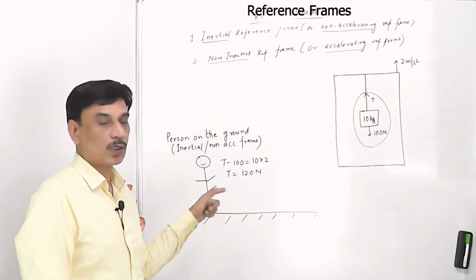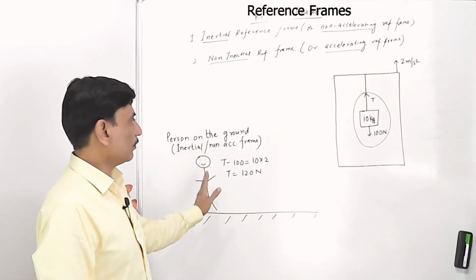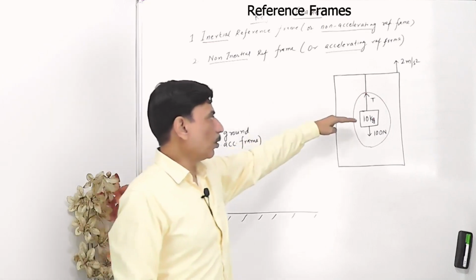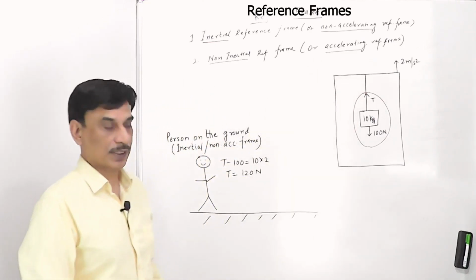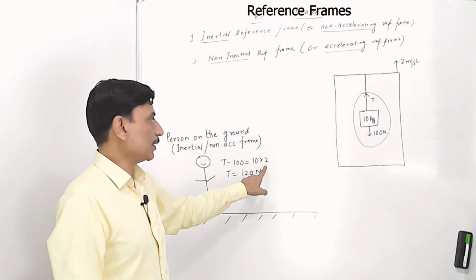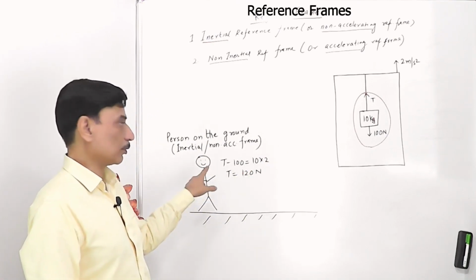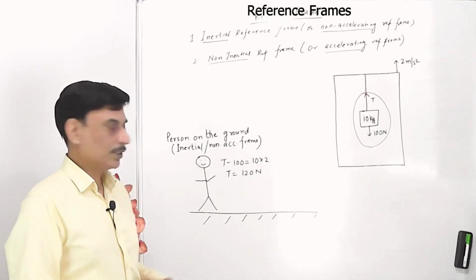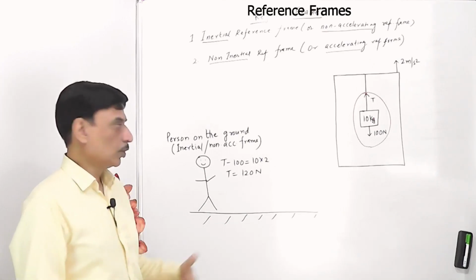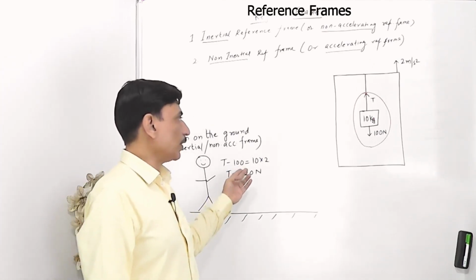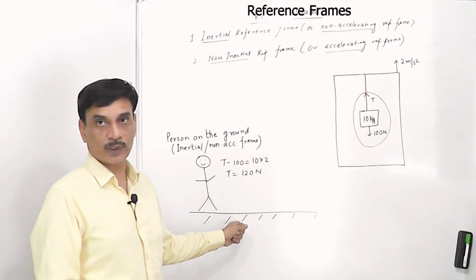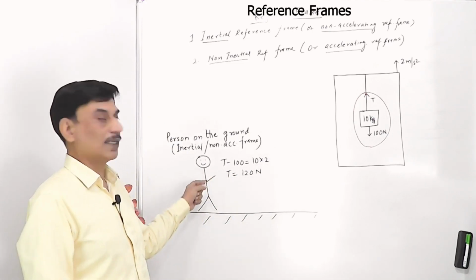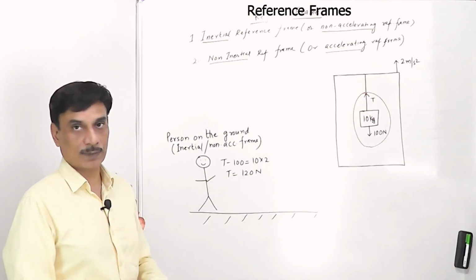This reference frame is not accelerating. With respect to this reference frame, this body is also going with 2 meters per second square. So this equation is with respect to earth or with respect to this observer, it is one and the same thing. There is no relative acceleration between the two. So this equation is with respect to this inertial reference frame or observer, one and the same thing.